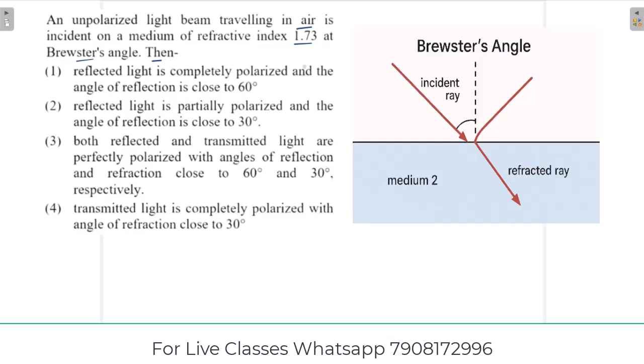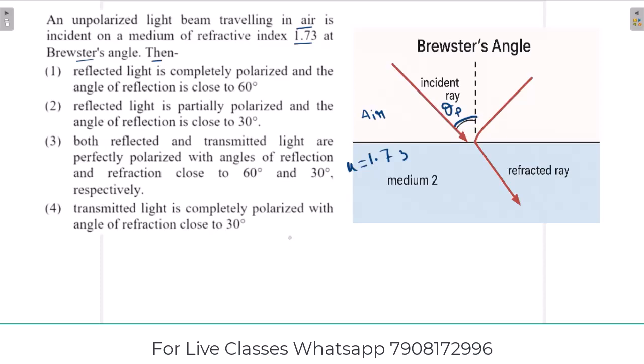So here the refractive index of the medium is 1.73 and this is air. So the light goes from air to a medium of refractive index mu equal to 1.73. Now the angle of incidence, let's say theta p, is the polarizing angle, because it has said that the angle of incidence is Brewster's angle.